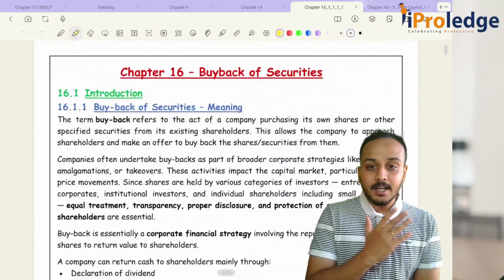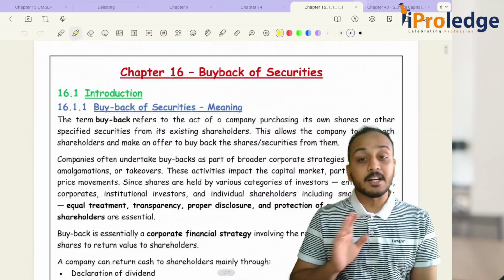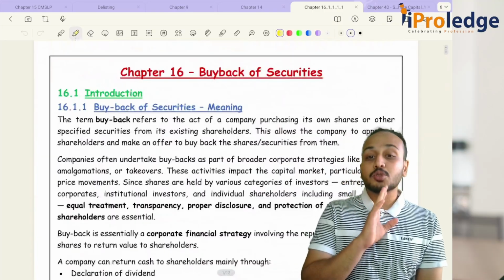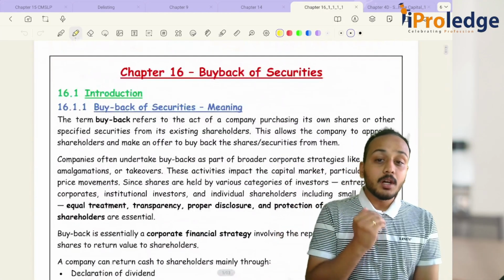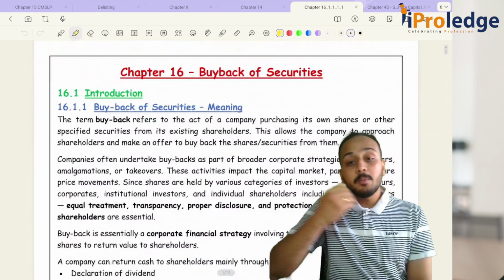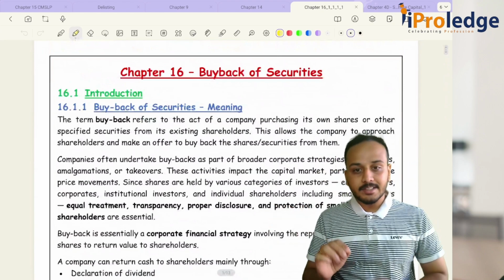In the earlier video of mine, we discussed section 68 of Companies Act 2013. That video was solely focusing on the company law. Now here, along with that, we will be discussing buyback regulations. It's not that today I will not be covering section 68.